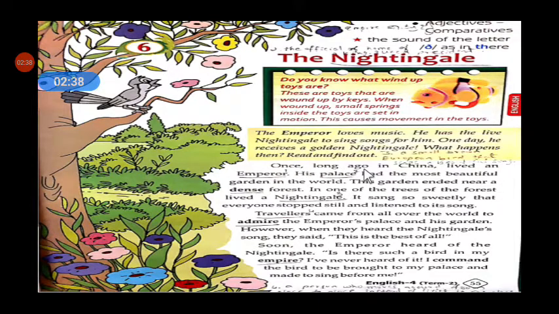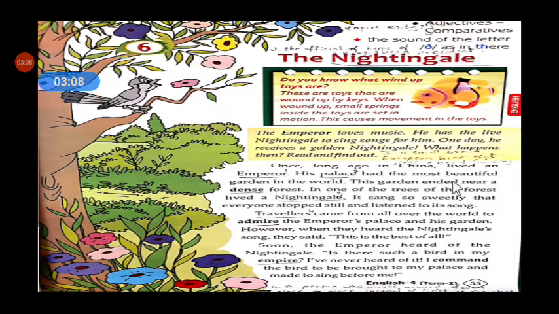Once, long ago in China. So, once upon a time, many years back, in the country of China, there lived an emperor. Emperor means a man who rules an empire, a kingdom. So, in China, there was an emperor.